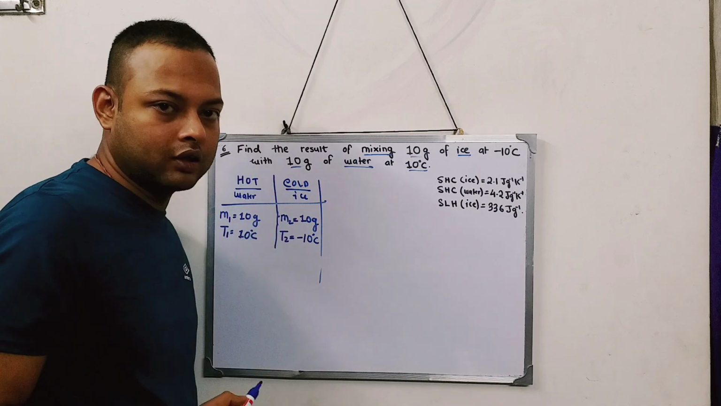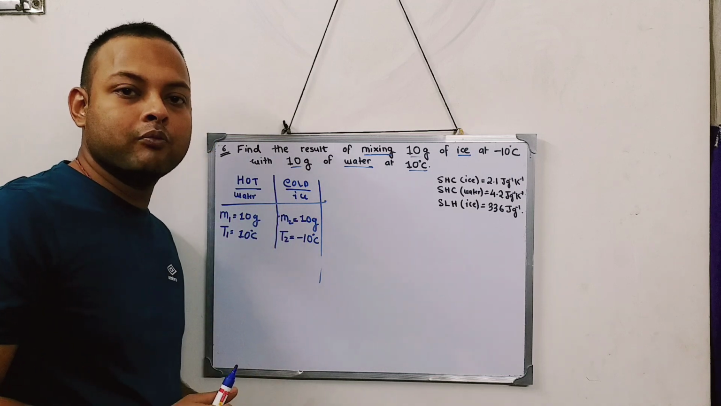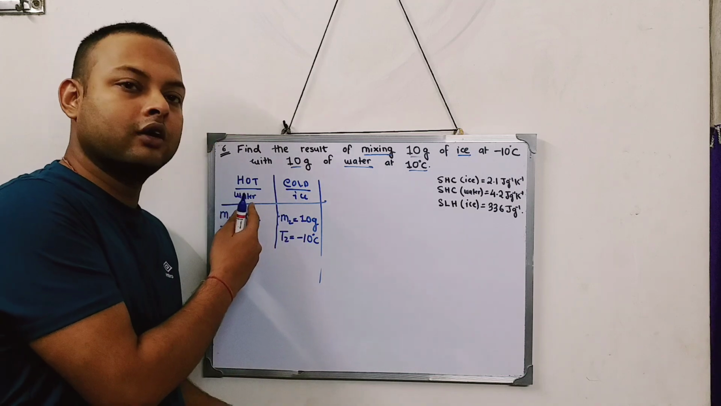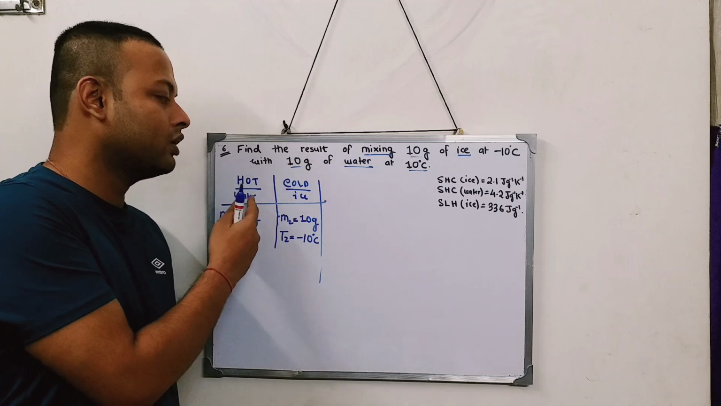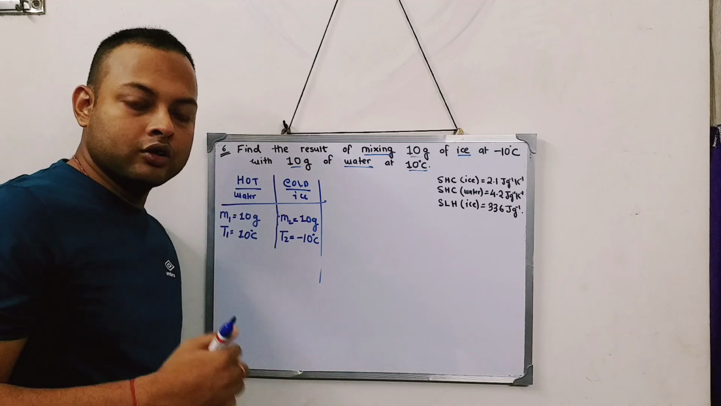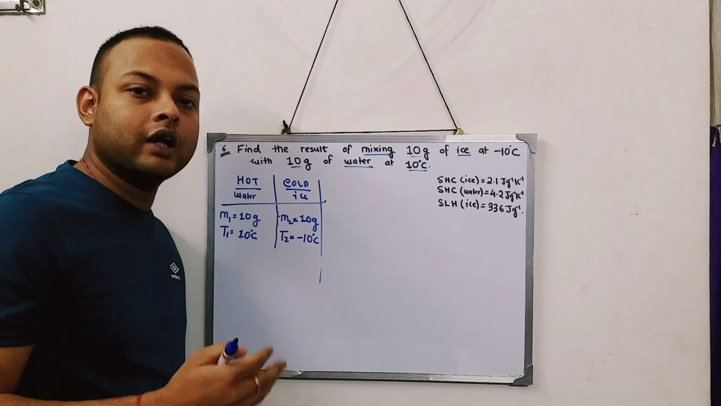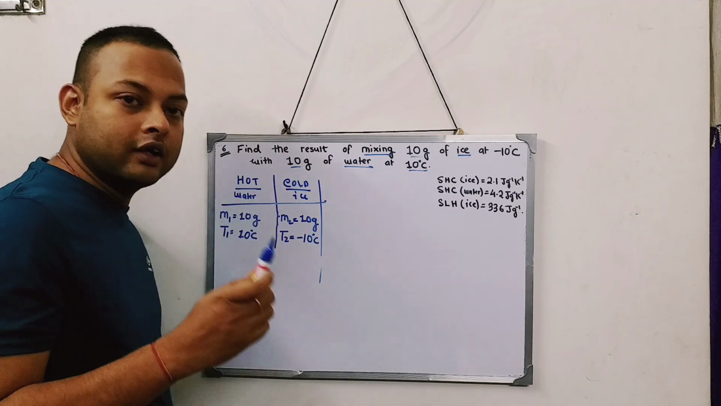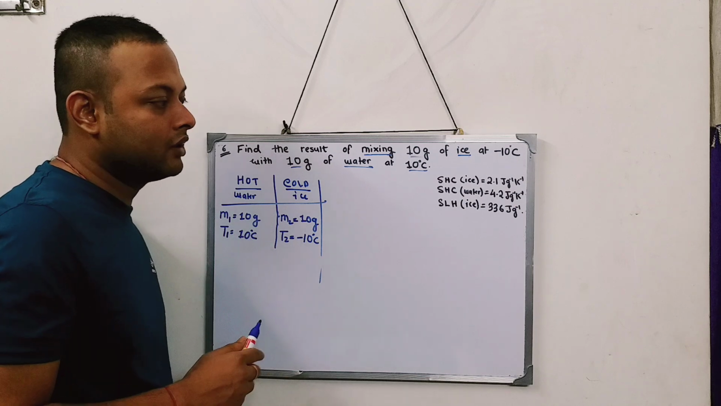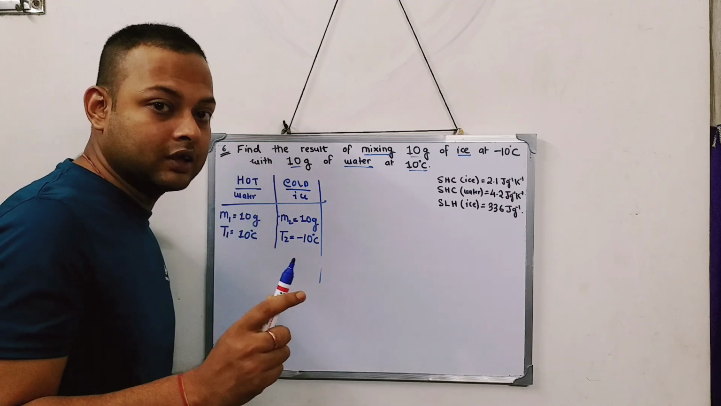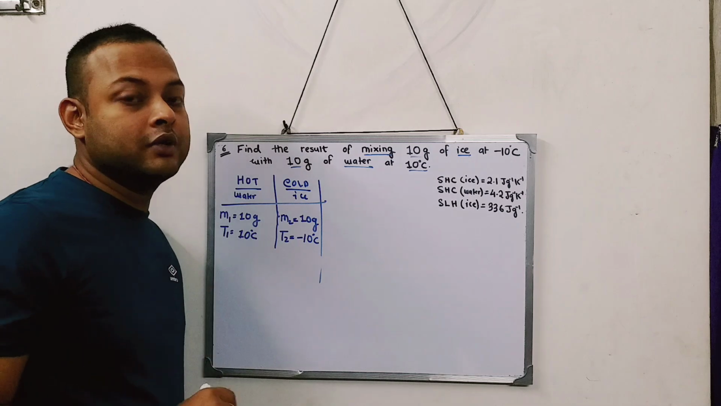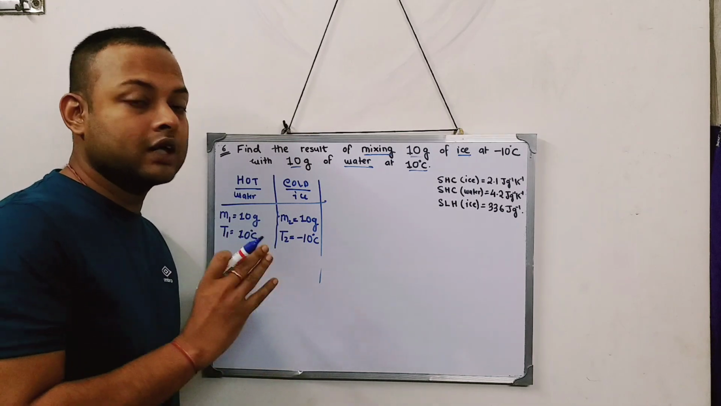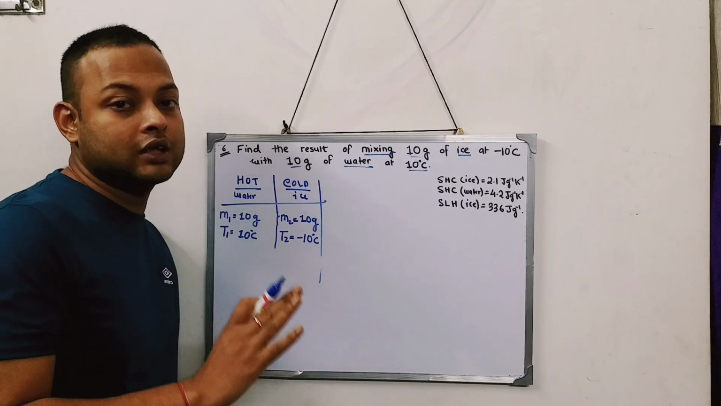Now according to the sum, what we will do is mix this hot water with the cold ice. And as we mix, obviously the hot water will melt this ice. So after melting the ice, I need to figure out what the final temperature is. But I told you in the starting of the sum, this is a tricky sum. Before starting with the sum, I have to figure out something.